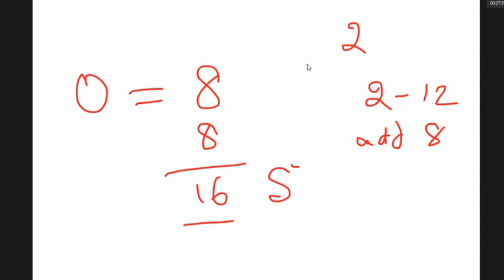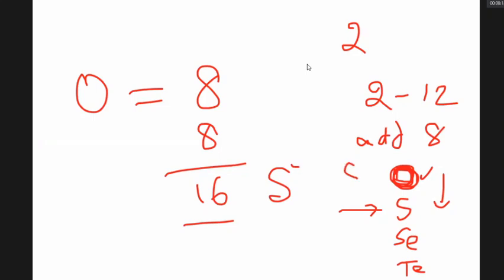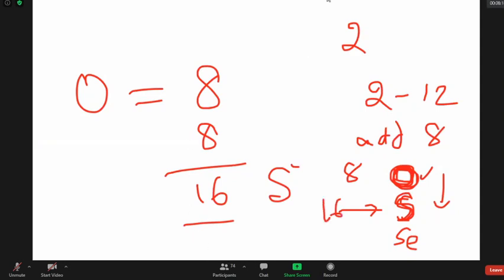Please read the question completely. What is the atomic number of next element in the same group to the most abundant element in earth crust? Most abundant element in earth crust is oxygen. Atomic number is 8. Its next element is sulfur in the same group, whose atomic number is 16.